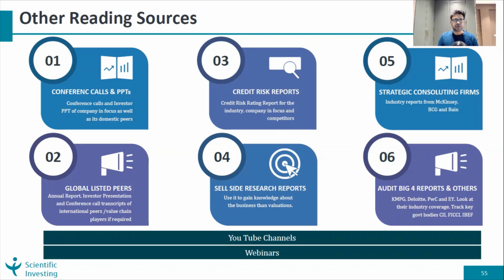Apart from the DRHP, it is always good to go through global listed peers which were listed 10-15 years back with a history. In the prospectus you will get a lot of good things, but for the actual risks, you can go through these companies which have been in the market for 10 years and see what risks they have faced.